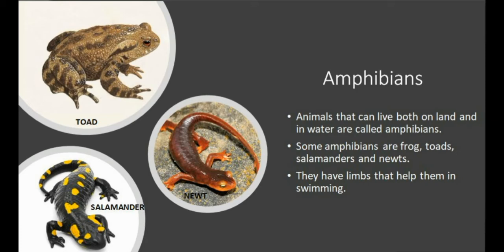As you know about a frog, when a frog is inside water, it uses its moist skin to breathe, and when the frog is outside the water, on land, it uses its lungs to breathe. So these animals can live on both land and water.